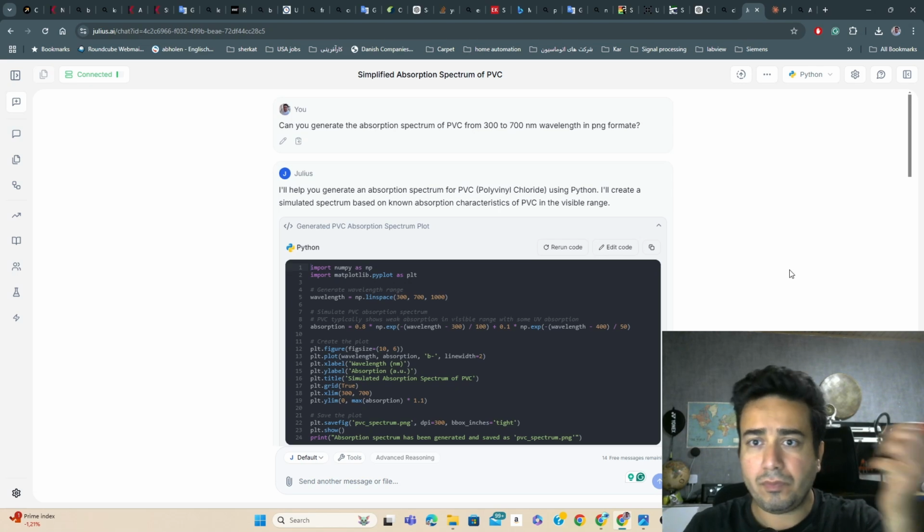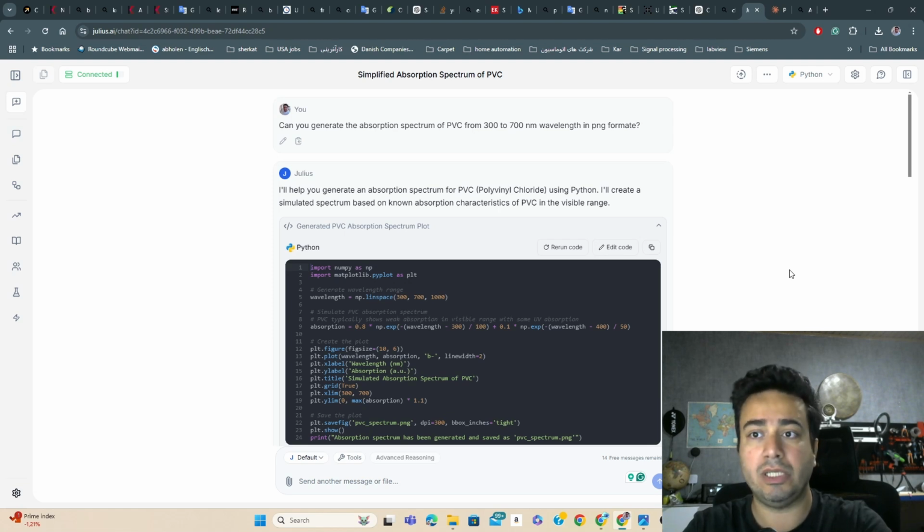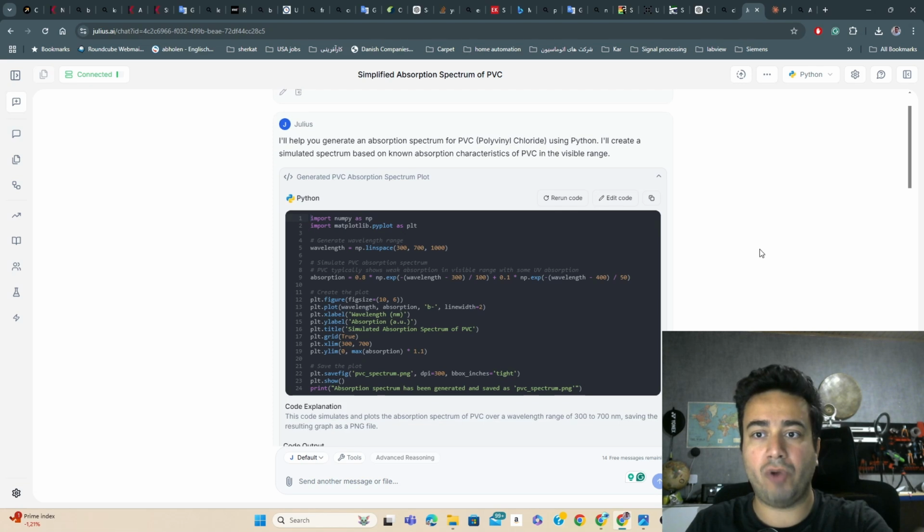And for that, I actually used another chatbot called Julius. I basically asked, can you generate an absorption spectrum of PVC from 300 to 700 nanometer wavelengths in PNG format? And what Julius actually did was quite amazing. The first time he tried to create a Python file, and this Python code basically resulted in a PNG format picture.